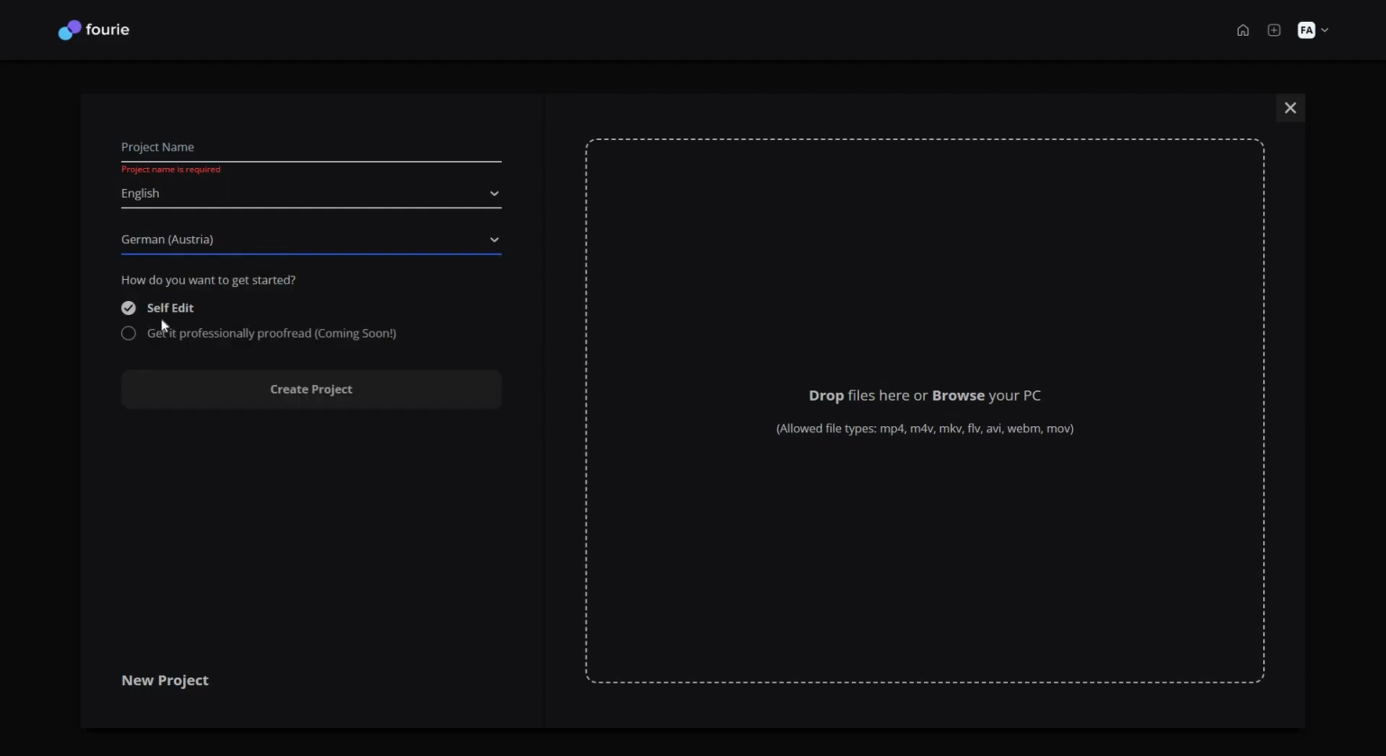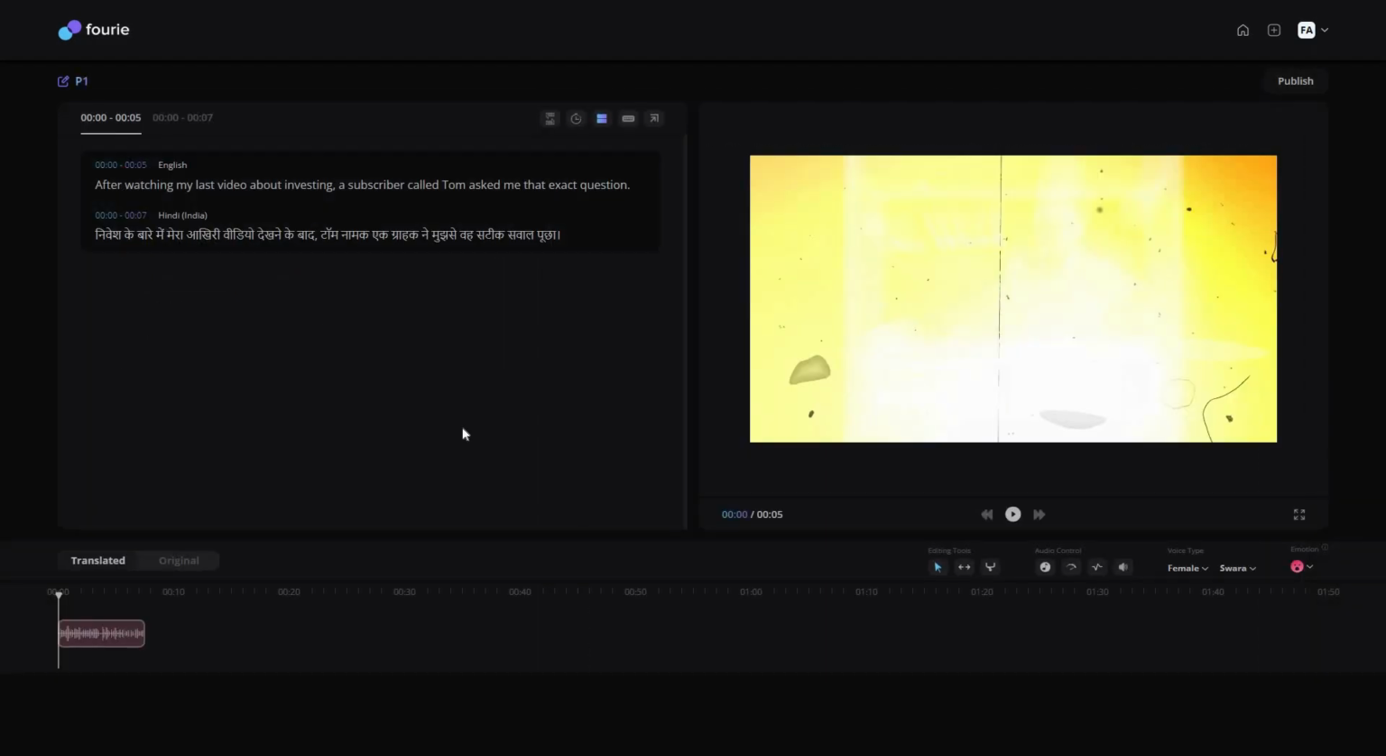And then you have to select the self-edit, and on the right side in this box you have to upload your video, the video that you want to dub, and then you can simply click on create project. It will then take you to the editor. So let me show you that editor. As you can see, this is the editor that I was talking about.